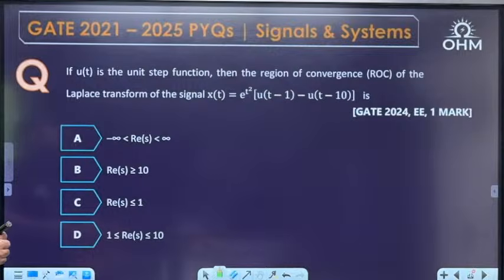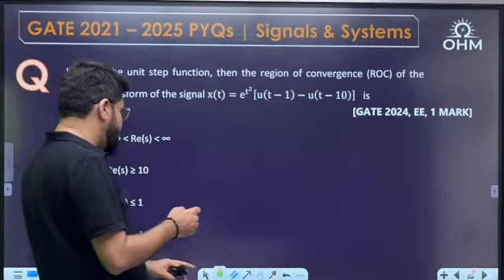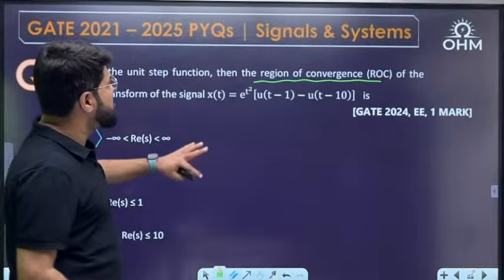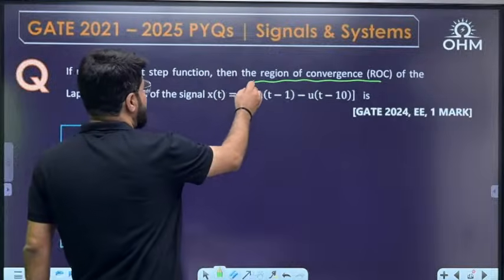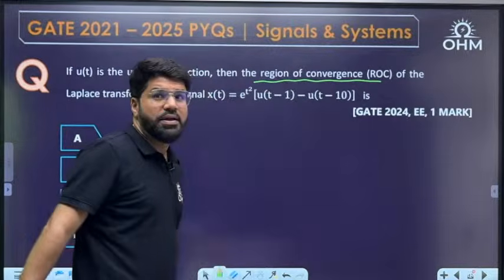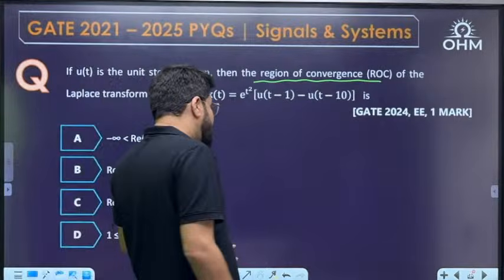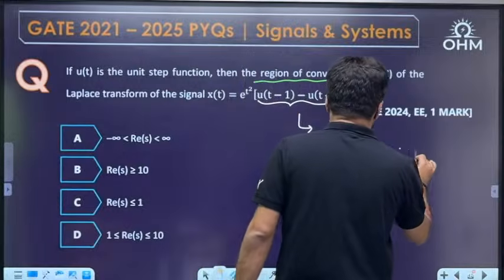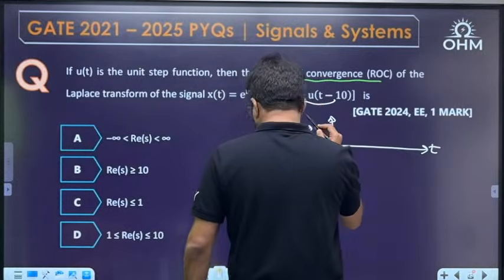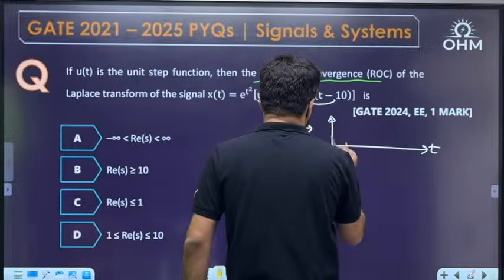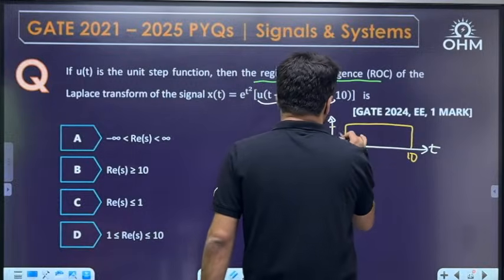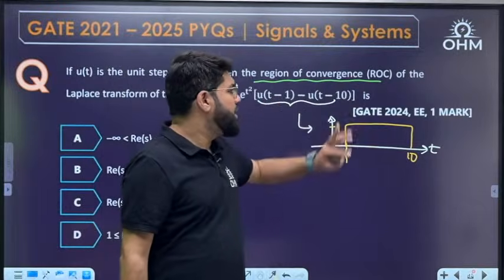u(t) is the unit step function. Then the ROC, region of convergence, for the Laplace transform of the signal x(t) equal to e power t square times [u(t minus 1) minus u(t minus 10)]. Again, as I described earlier, the subtraction of two step signals of equal magnitude will be a rectangle starting at 1 and ending at 10.